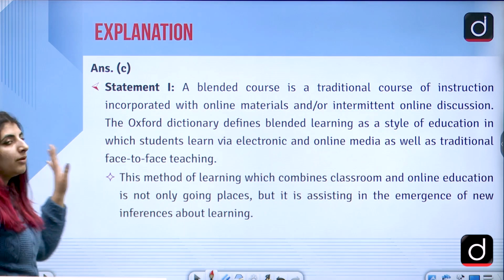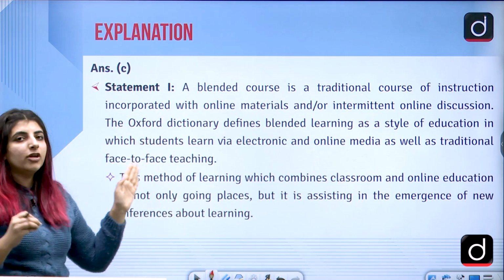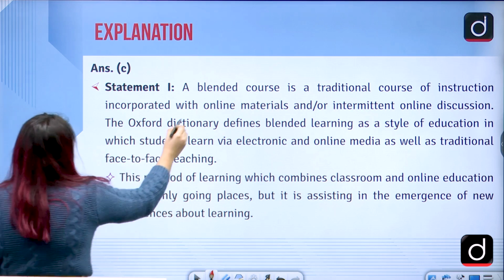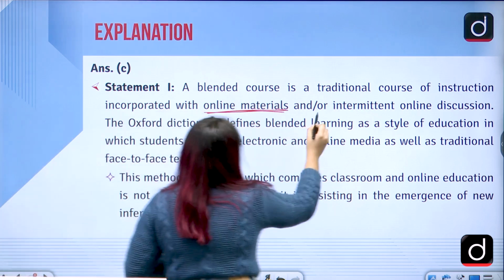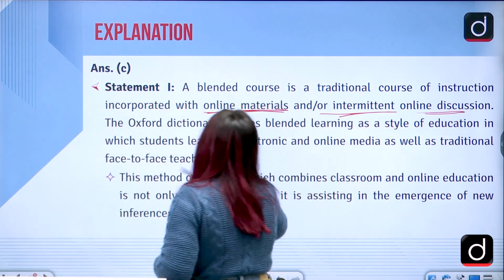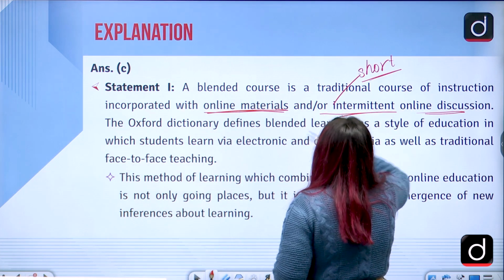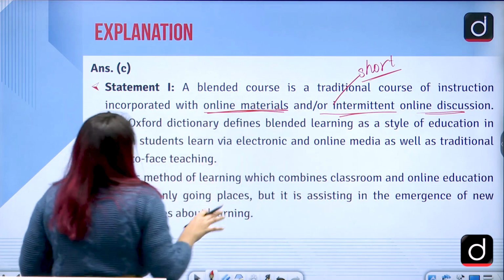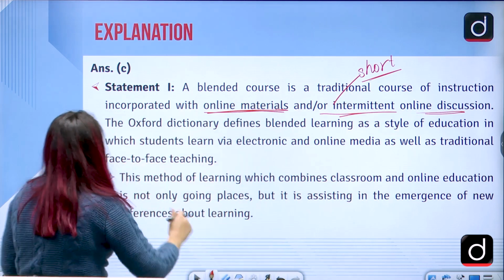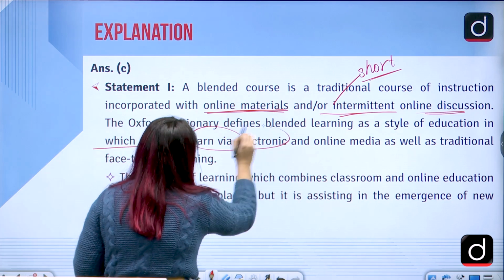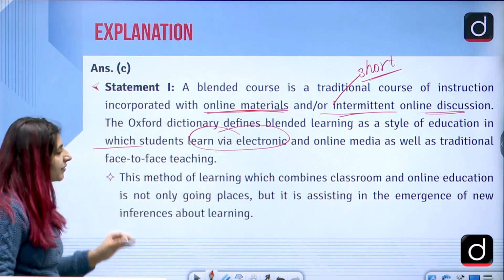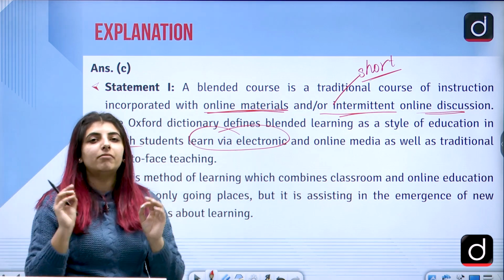Why? Statement 1 says a blended course is a traditional course of instruction incorporated with online materials and intermittent online discussions. That is short term, sometime happening, sometime it doesn't even happen, correct? The Oxford Dictionary defines blended learning as a style of education in which students learn via electronic and online media as well as traditional methods.